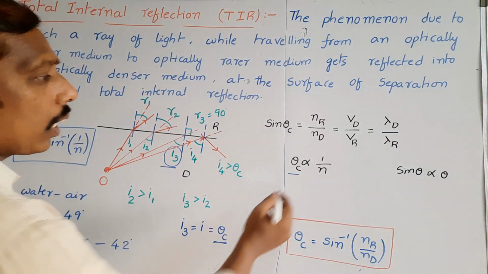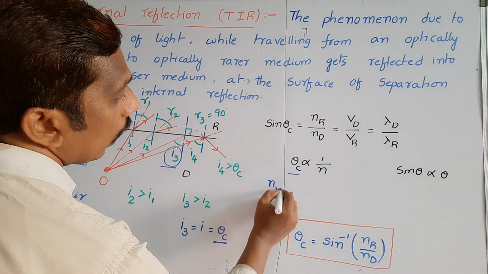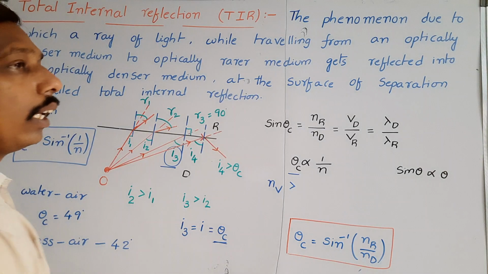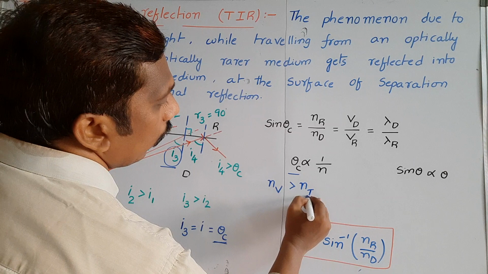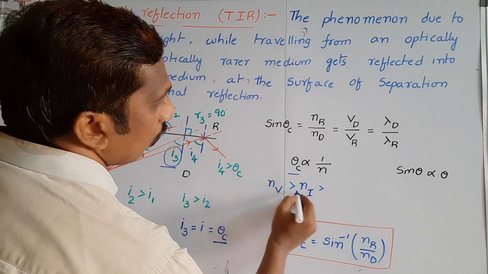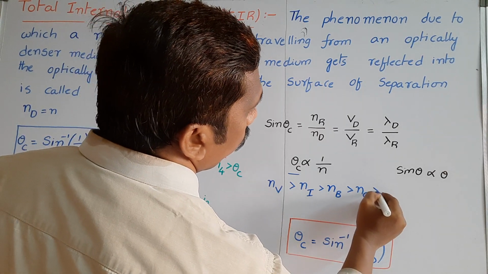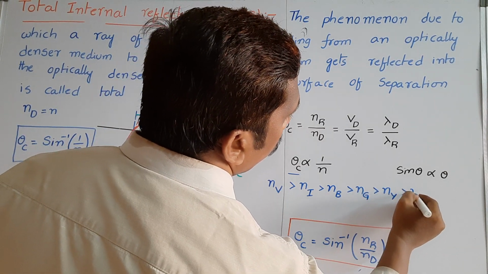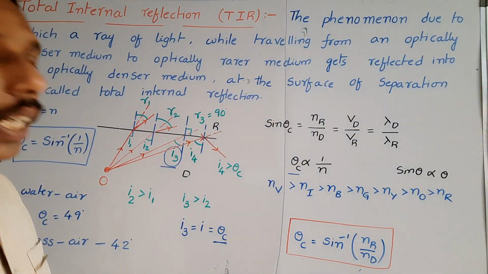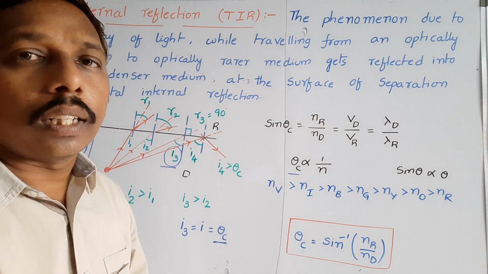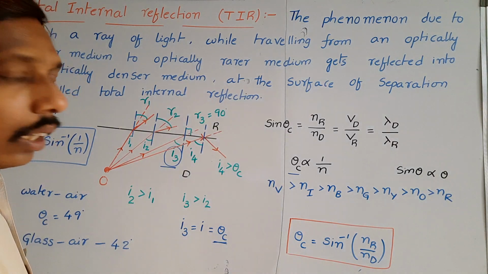Refractive index value is greater for violet color than for all the remaining colors in VIBGYOR. The refractive index of violet is greater than indigo, is greater than blue, is greater than green, and the refractive index value is least for red color.